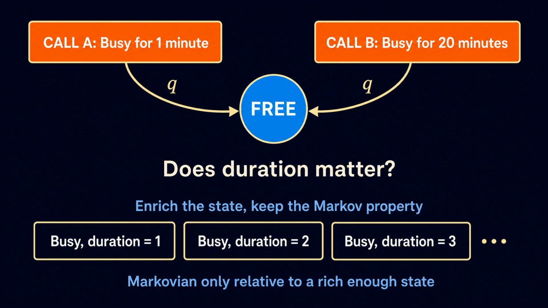There is an important limitation. The Markov property is a modeling assumption. Our telephone model assumes that if the phone is busy now, the chance that the call ends next minute is always q. It does not matter whether the call began 1 minute ago or 20 minutes ago. A real telephone system might behave differently. A call that has already lasted a long time may have a different probability of ending soon.